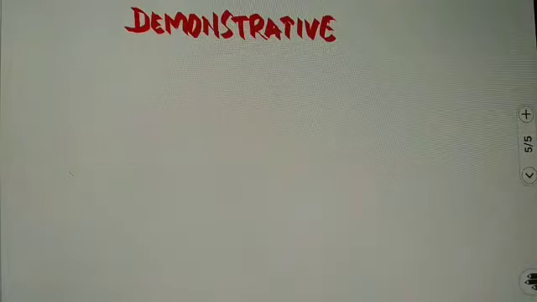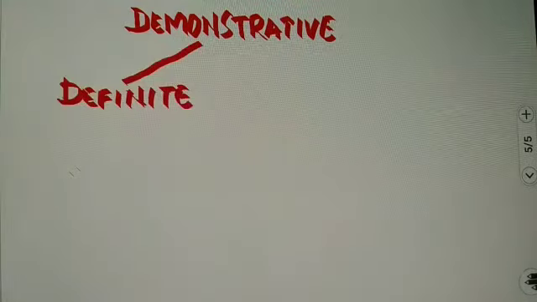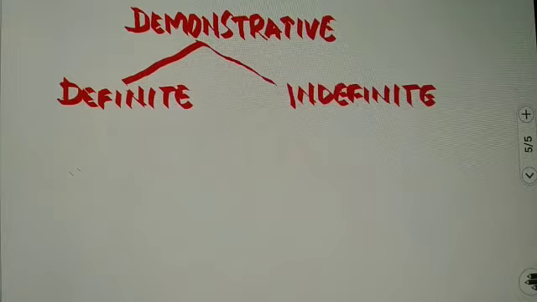Next we have demonstrative determiners, which point towards any particular person or thing. They are further definite and indefinite demonstrative determiners.